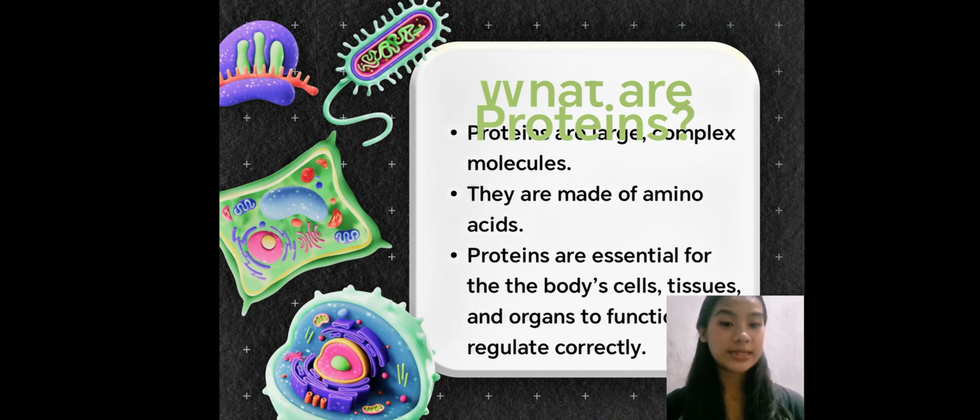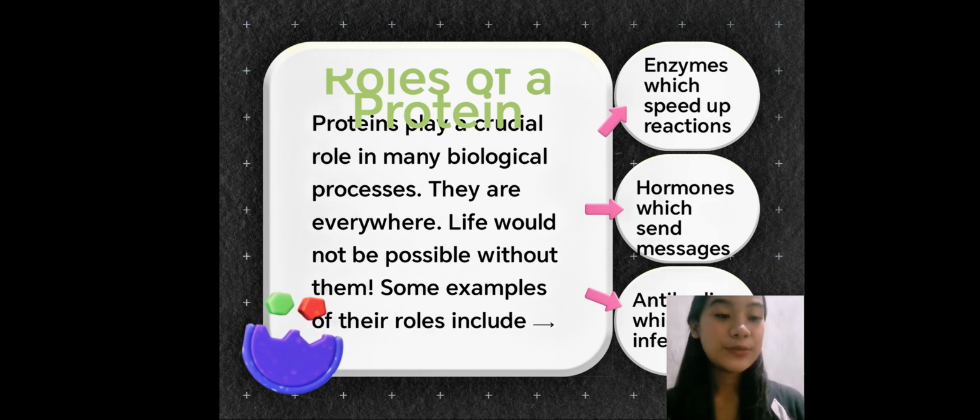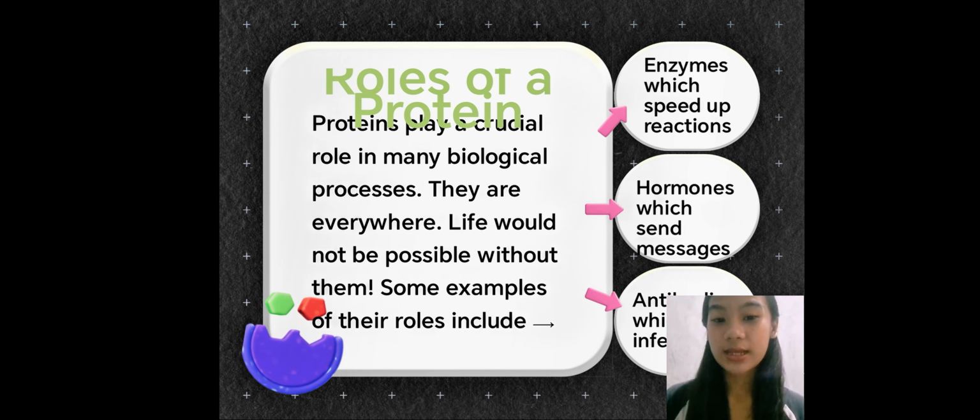So what are proteins? It says here that proteins are large, complex molecules and they are made up of amino acids. Also, proteins are essential for the body cells, tissues, and organs to function and regulate correctly. Next, we have the roles of a protein. Proteins play a crucial role in many biological processes. Proteins are everywhere and life would not be possible without them.